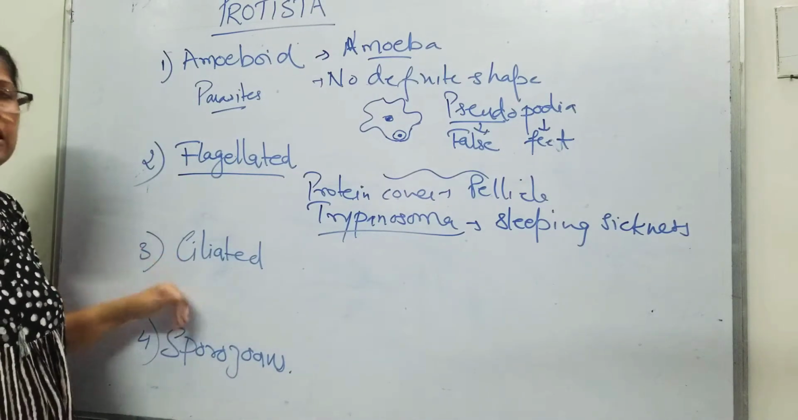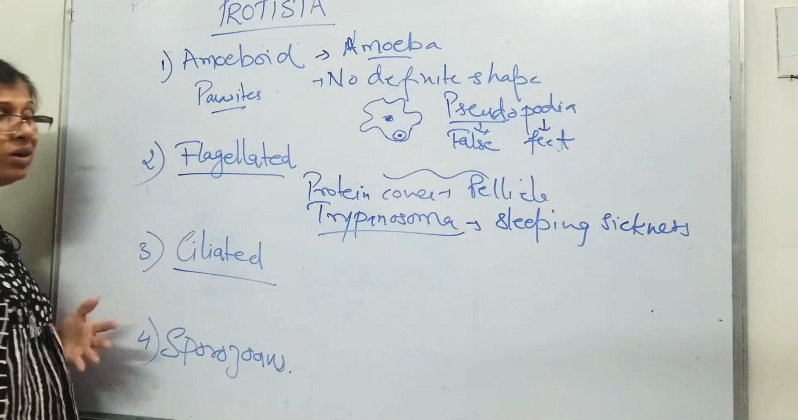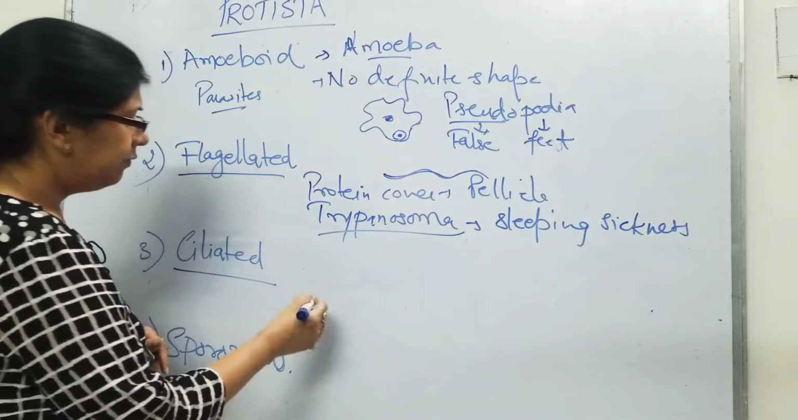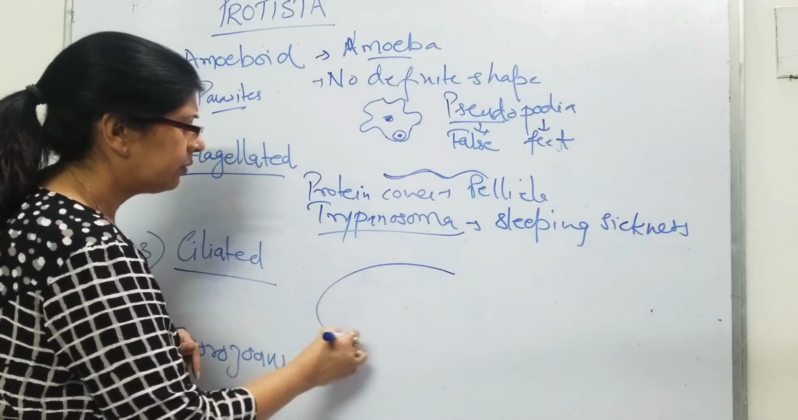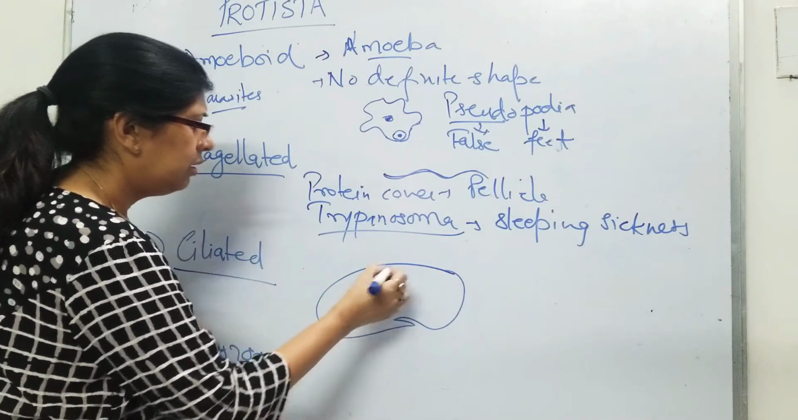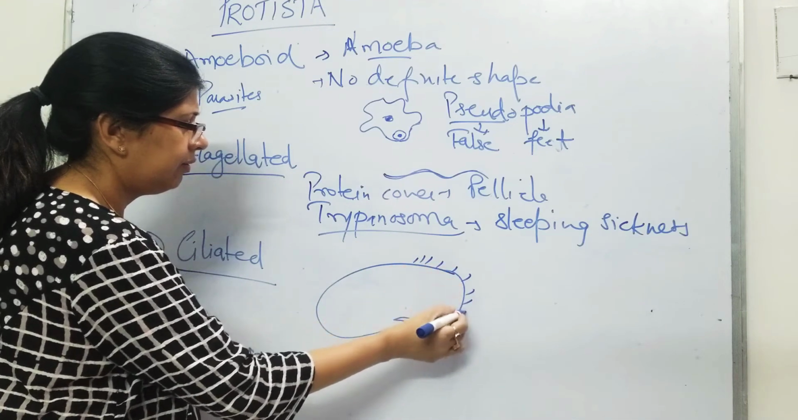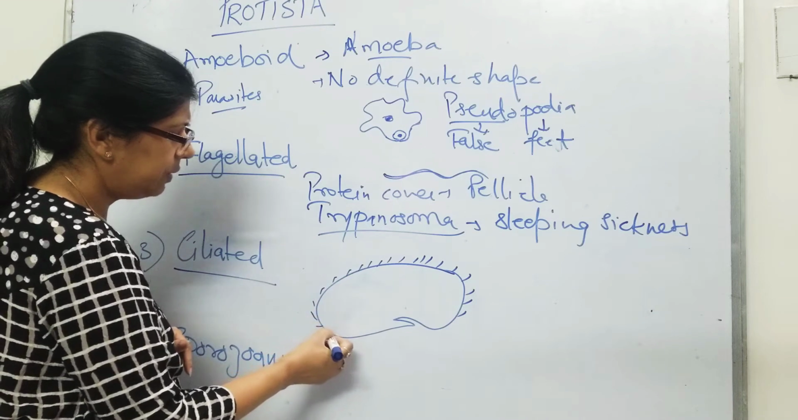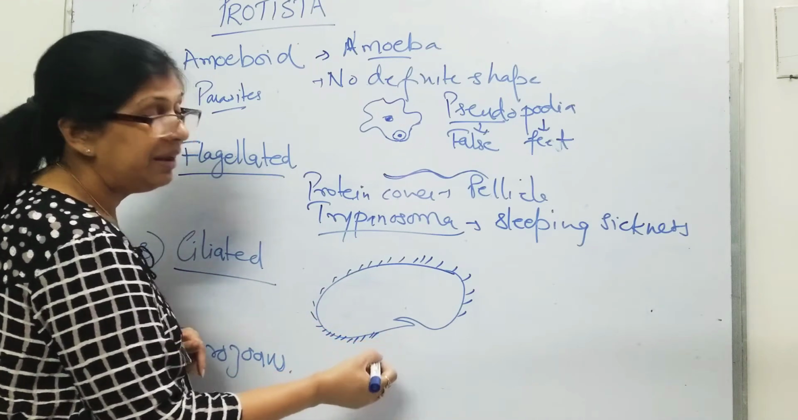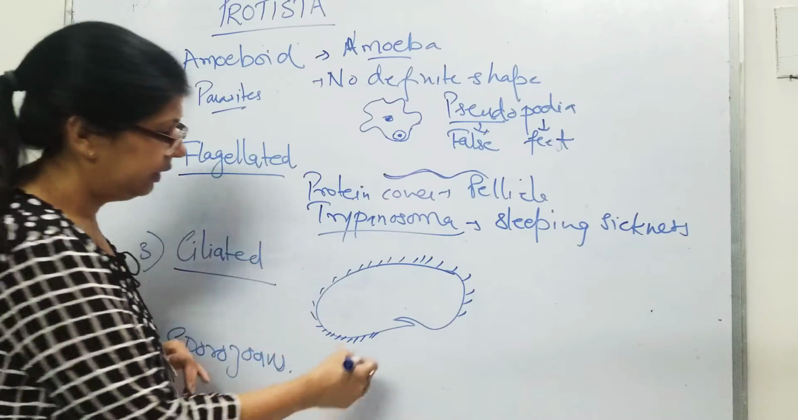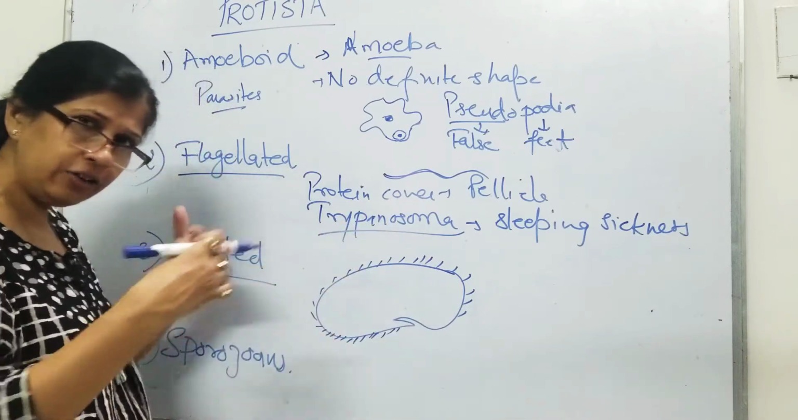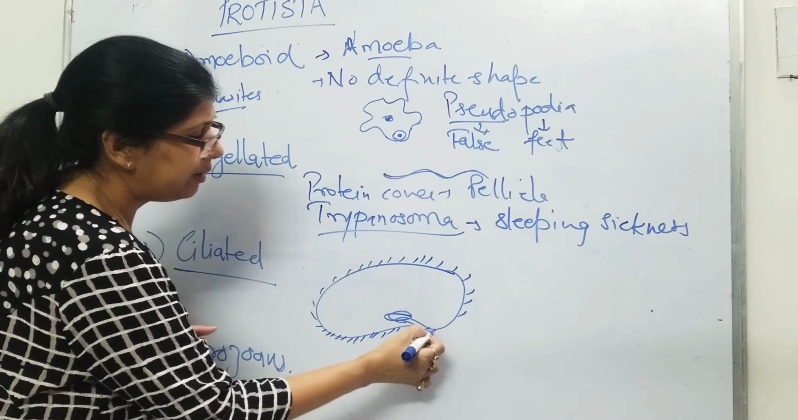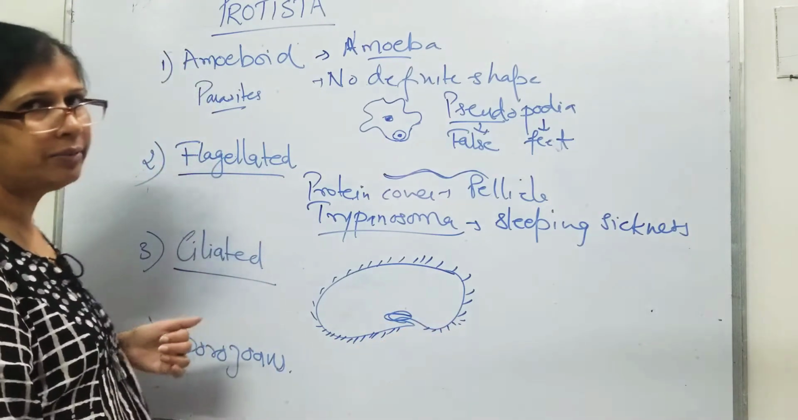Then we come to the ciliated type of protozoans. What are cilia? Like I said, flagella is a long whip-like structure. Cilia are small, uniform structures present all over the body. They make a kind of brush border. They move in a row-like fashion, all of them moving together. This is kind of a gullet. This is a paramecium I'm drawing for you. I'll be sharing the diagram.